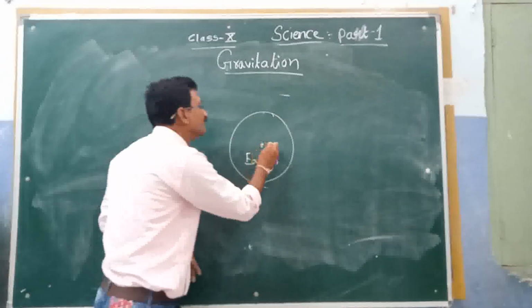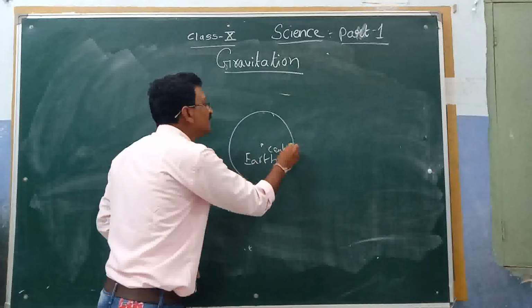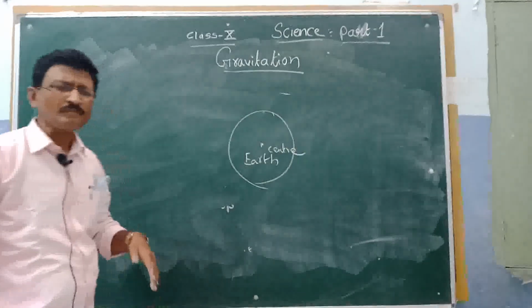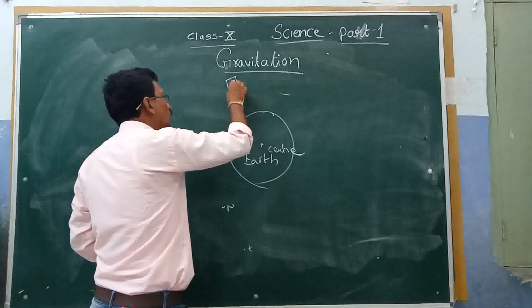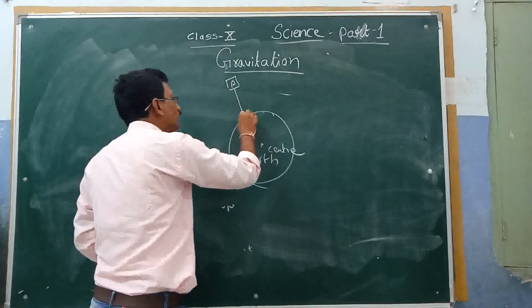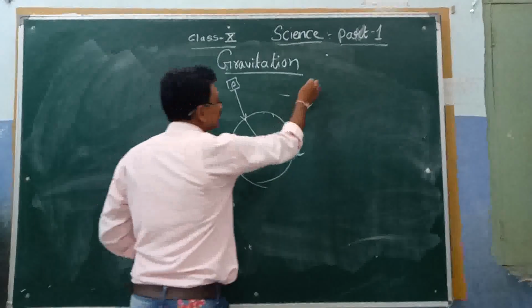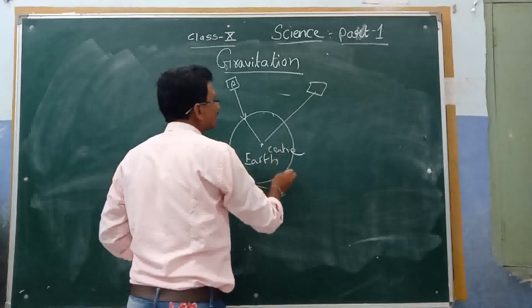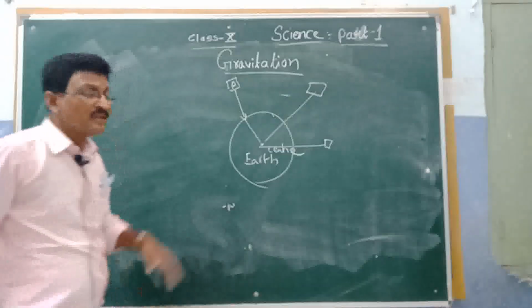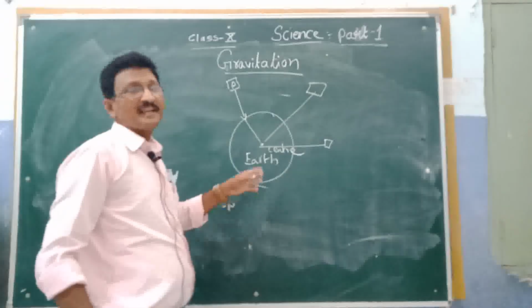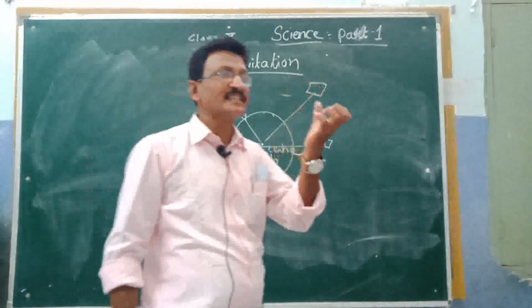Towards its center. Any object you throw, for example, if this object is left out, it goes directly to the center. From this side also it goes to the center. From this side also it goes directly to the center. This is the force; at the center the earth has the gravitational force.